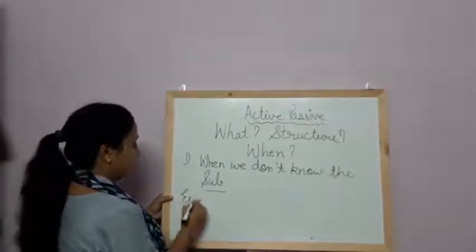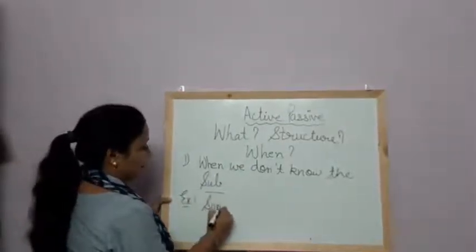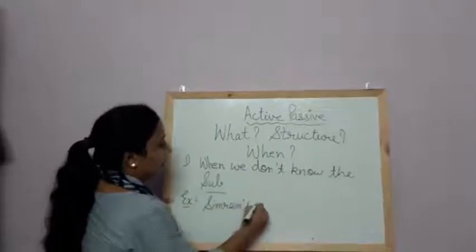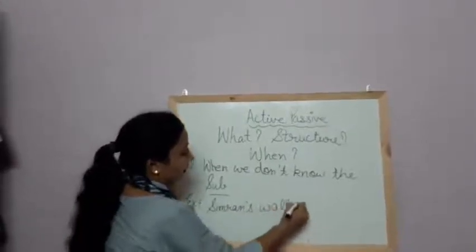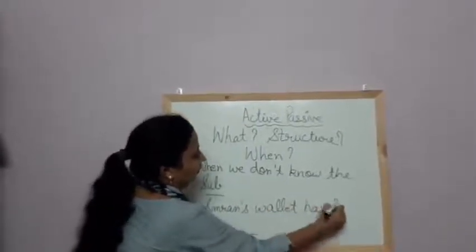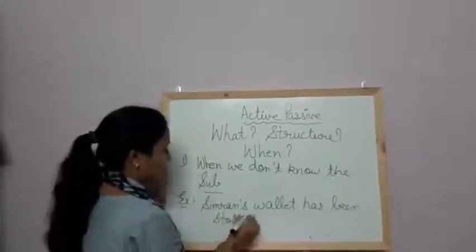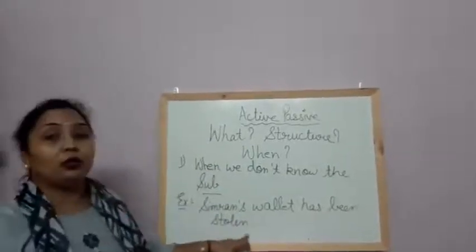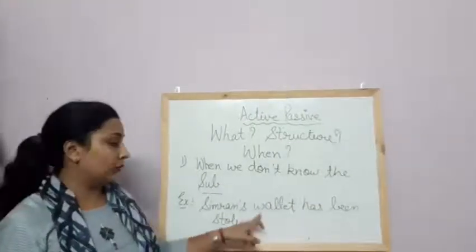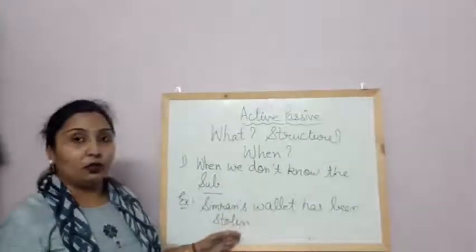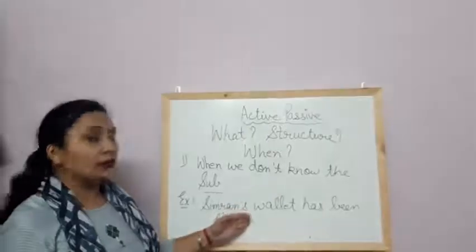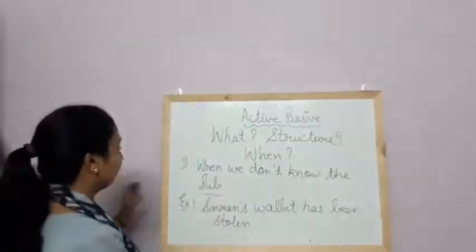Example, Simran's wallet has been stolen. Here we don't know by whom his wallet has been stolen. Means we don't know the subject. Then we use passive voice.